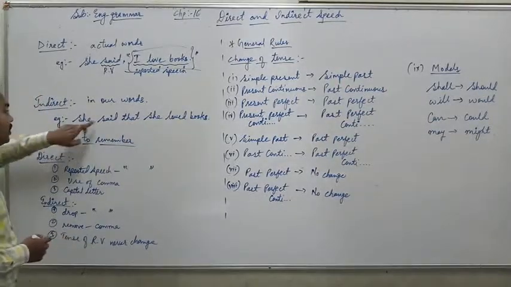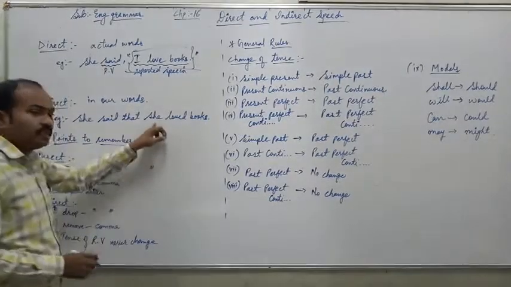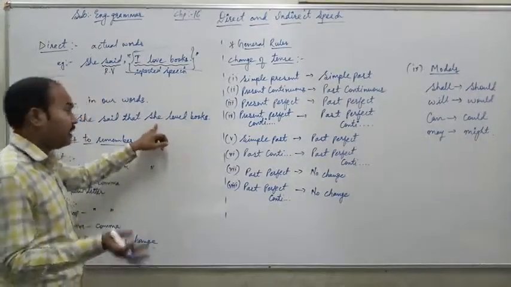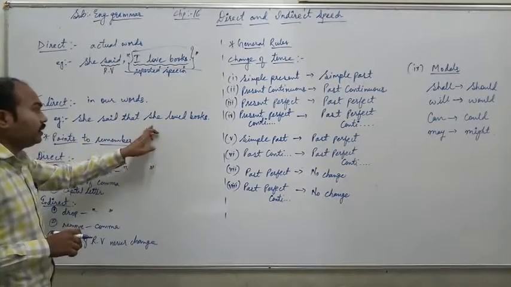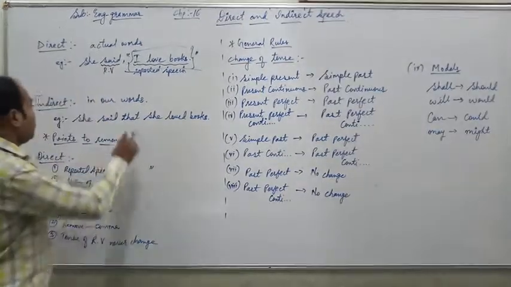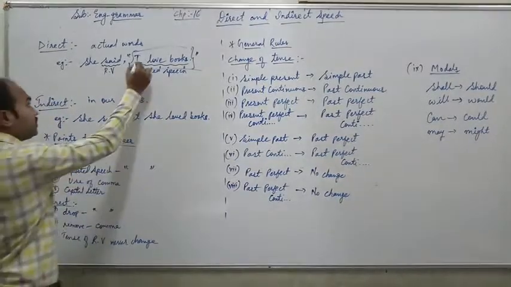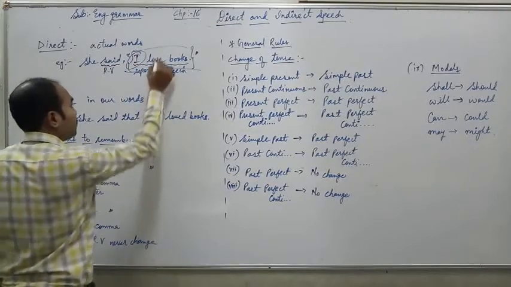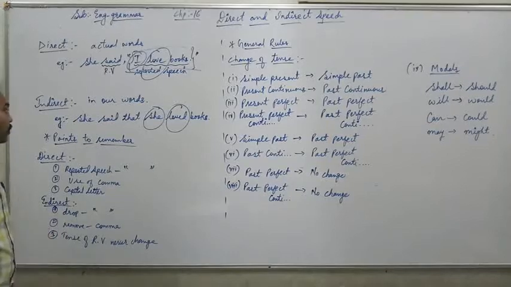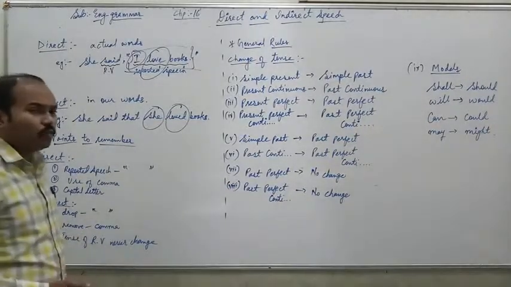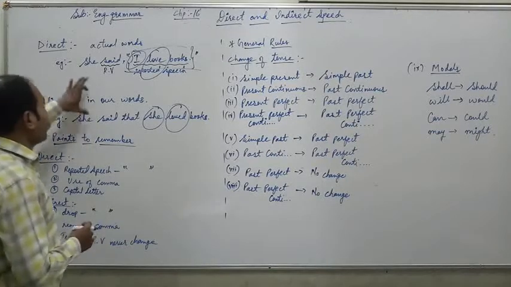For example, she said that, see here we have changed it, she loved books. We have changed the sentence into our own viewpoint. Here we do not repeat the exact words, here we write it in our own words, hence it is called indirect speech. In indirect speech, we change the pronoun here, as well as we have to change the tense of the verb also.